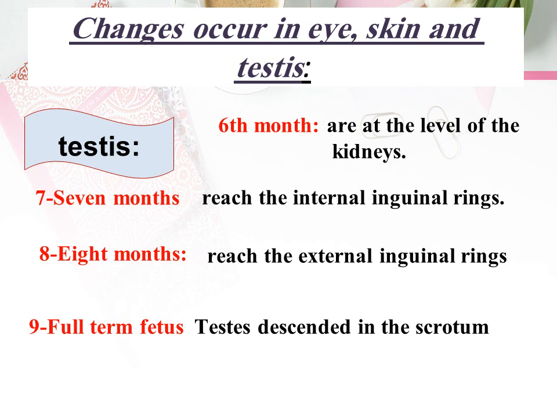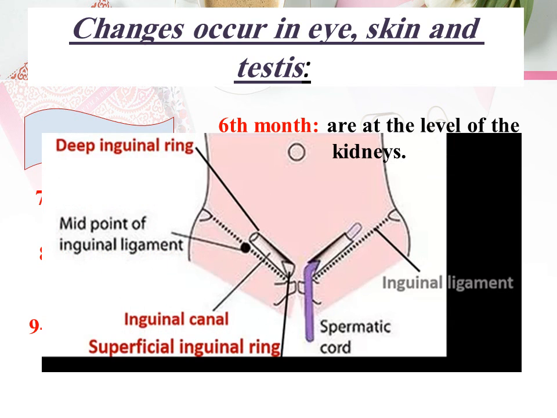Testes at about 6 months are at the level of the kidneys. At 7 months, they reach the internal inguinal ring. At 8 months, they reach the external inguinal ring. In a full-term fetus, the testes have descended into the scrotum, as we see in this slide.